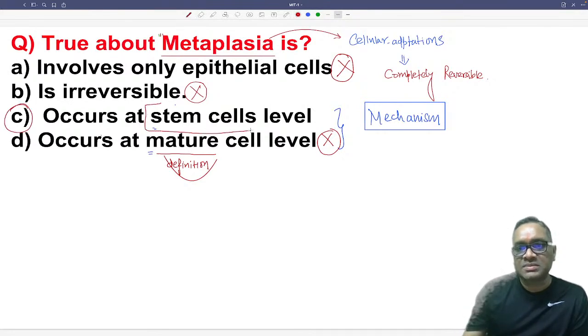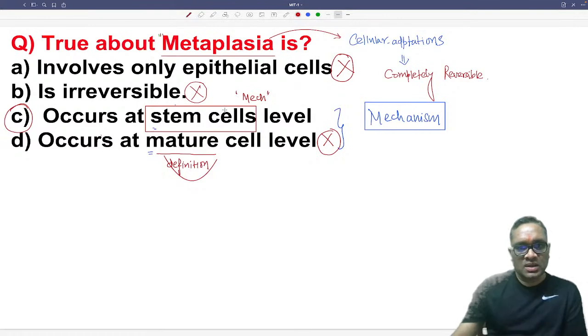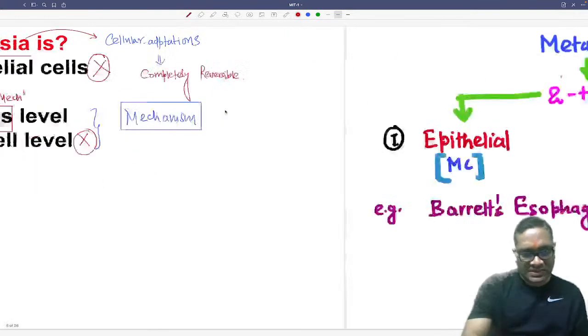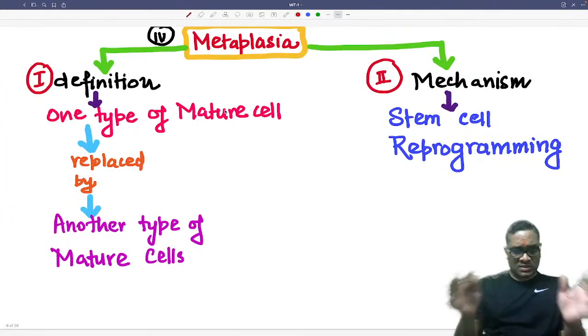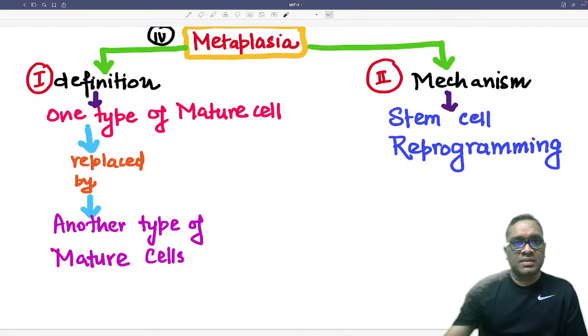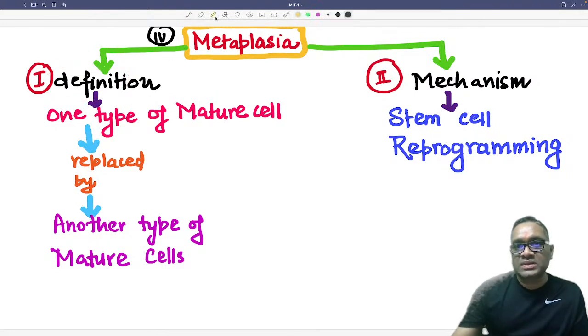So it is stem cell level, right? Please remember, the mechanism is at stem cell level. So whenever the examiner talks about mechanism, it will be at stem cell level. Now we will see what the important point to remember here is. Metaplasia, when we talk about definition, as I said, the definition is at mature cell level. So now you can see what I'm saying: one type of mature cell replaced by another type of mature cell. Now understand.